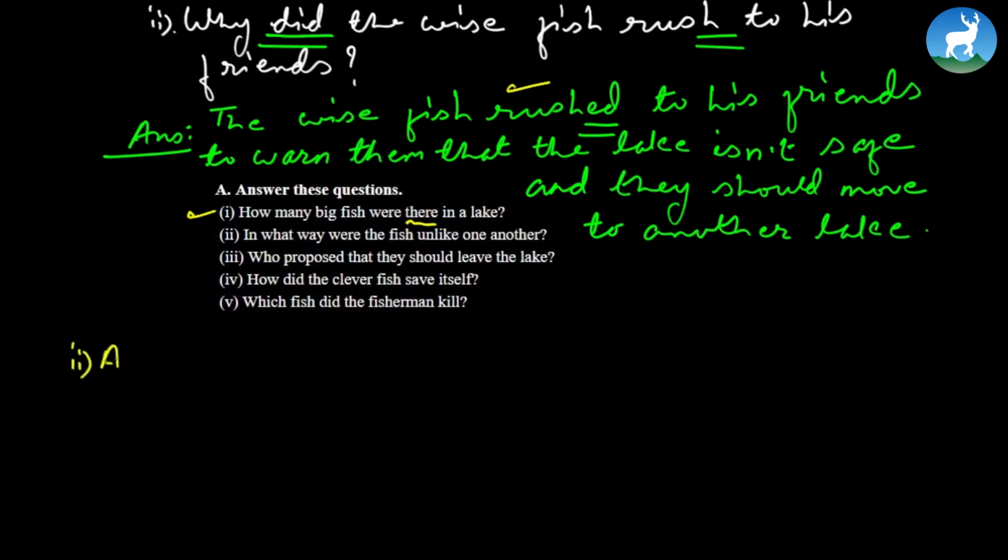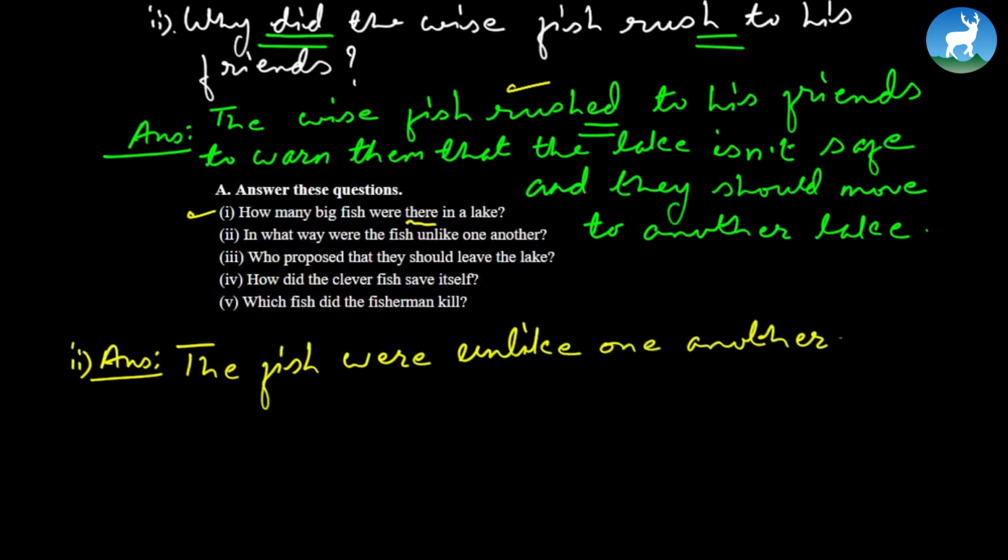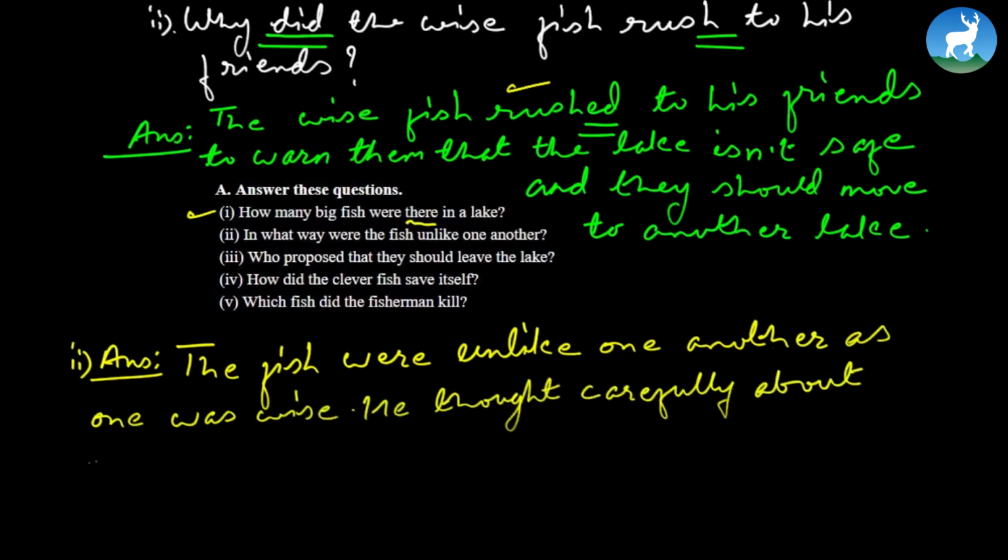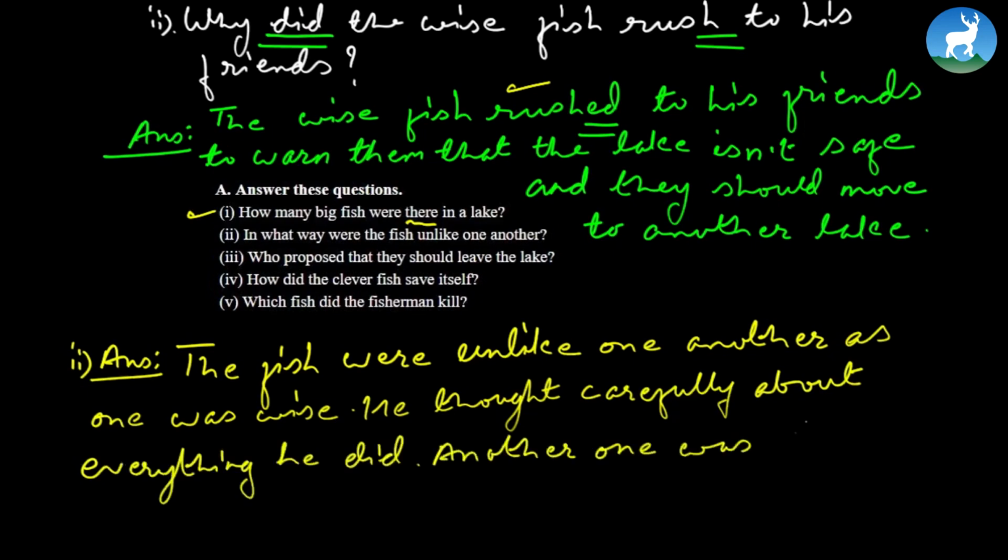The fish were unlike one another, as one was wise. He thought carefully about everything he did. Another one was clever. In what way was he clever?